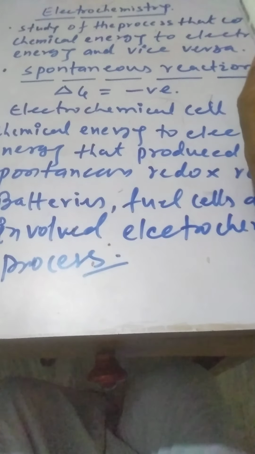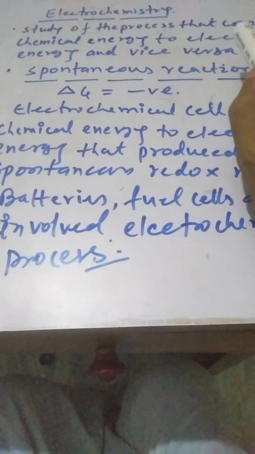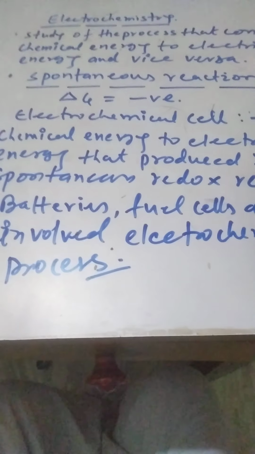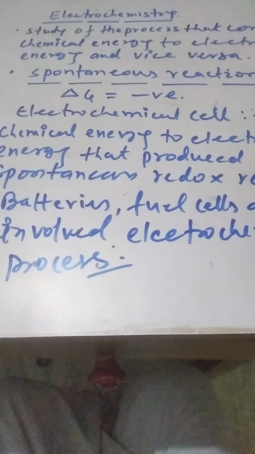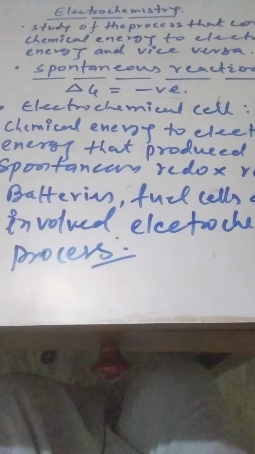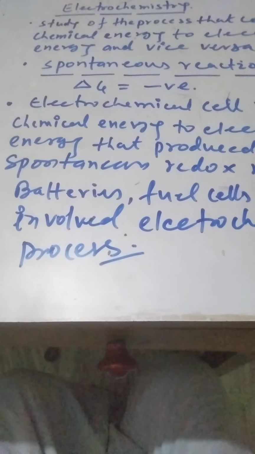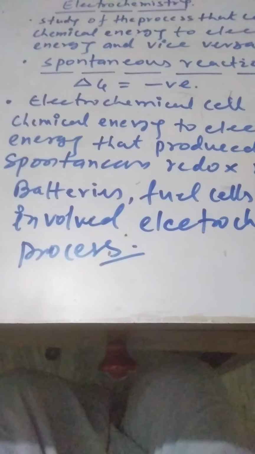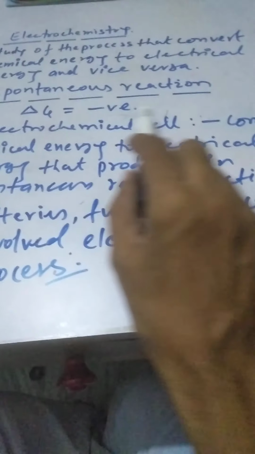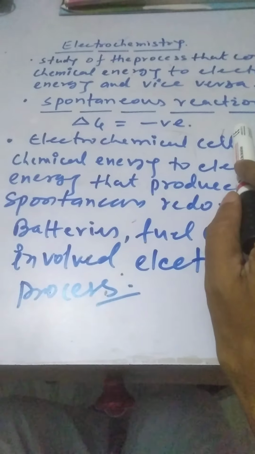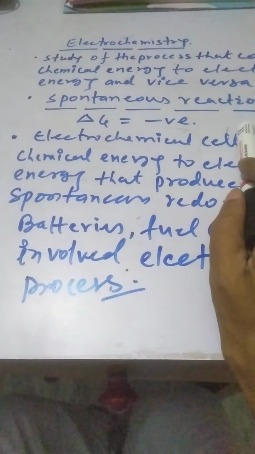For this conversion we need one particular device. Can you imagine what is the name of that device? Very nice. That device is the electrochemical cell.